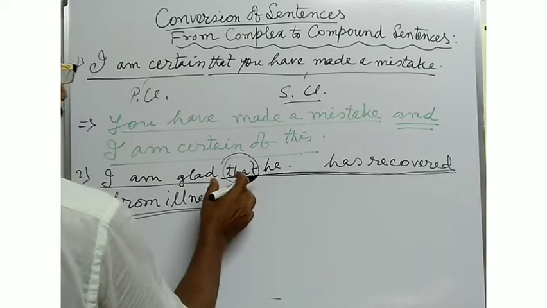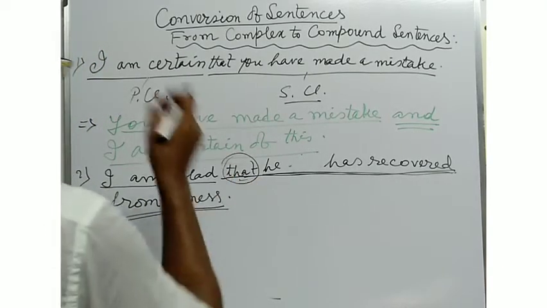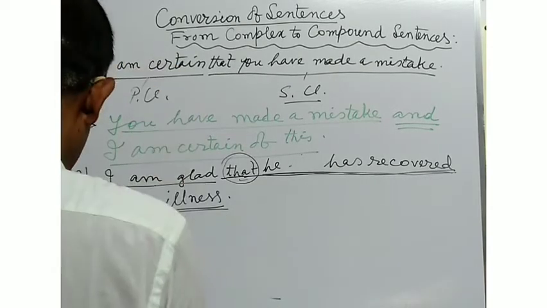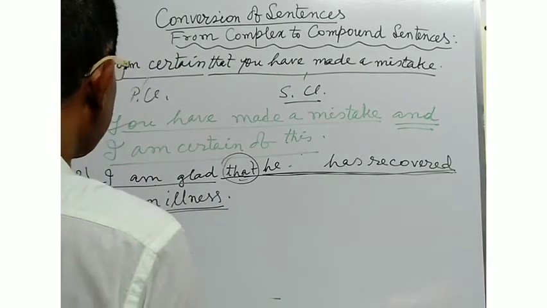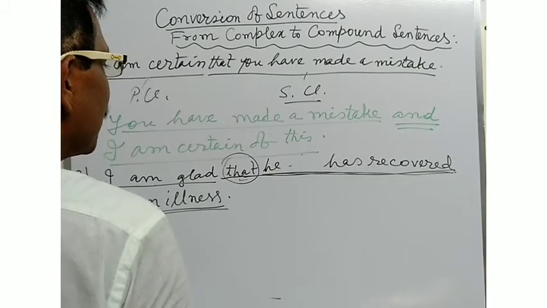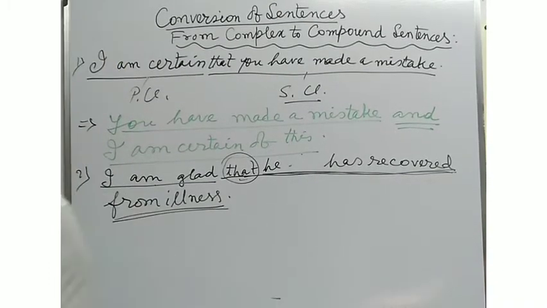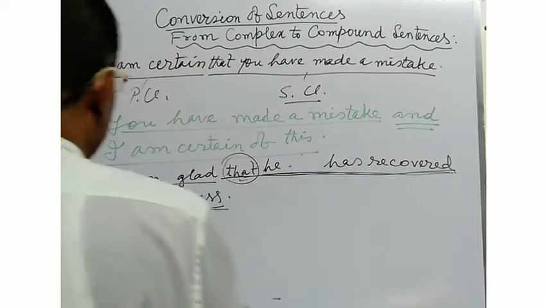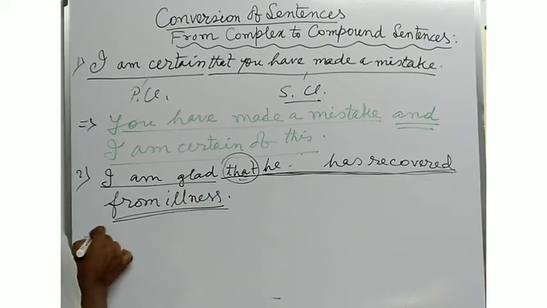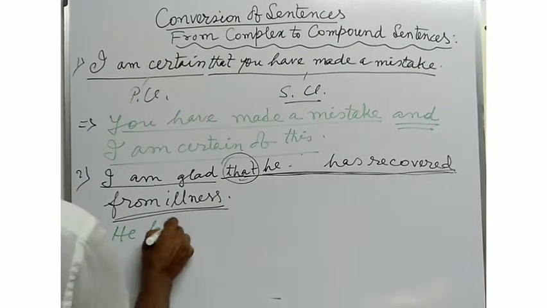So at the time of converting the sentence into a compound sentence, you will have to make two main clauses or principal clauses.